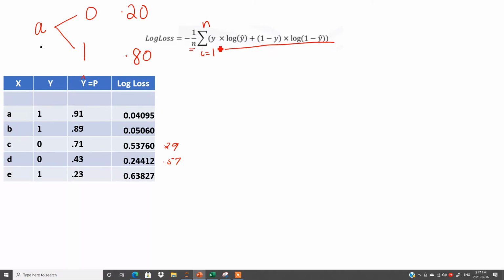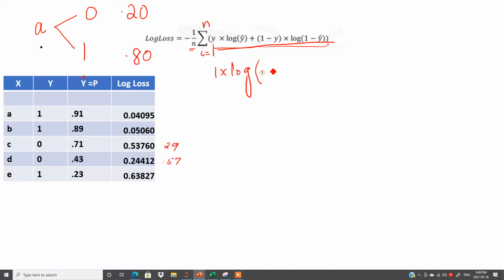So one by one, just consider this part of the formula, right? So y into log of y hat. What is the meaning of this n? Because I have to apply 5 times. These are the number of observations. So see, this is y. Here I have y1 multiplied by log of y hat. What is the value of y hat? 0.91. This is just my data, right? Whatever data you have, you have to apply the same concept.